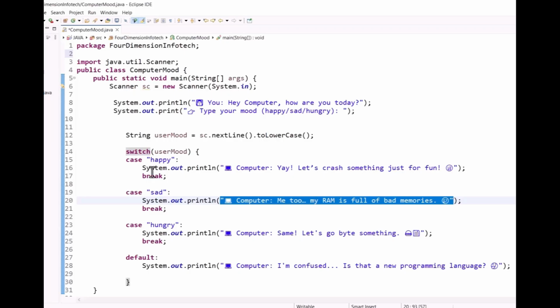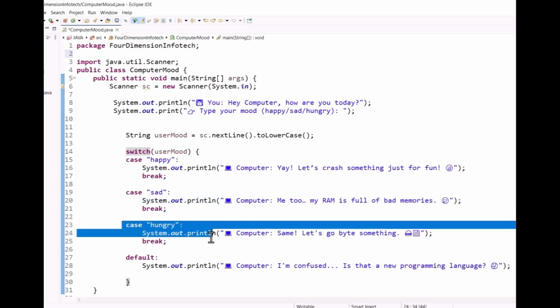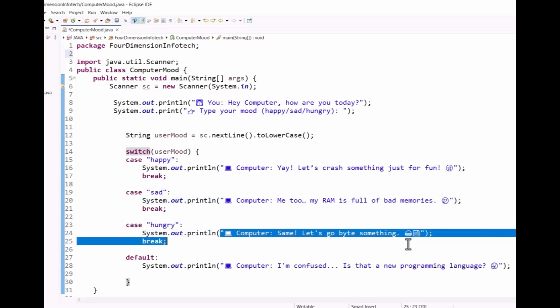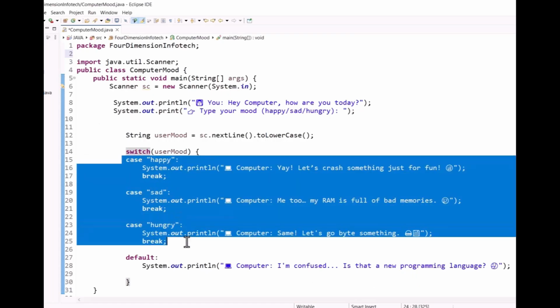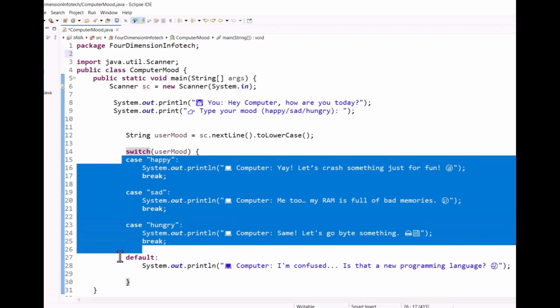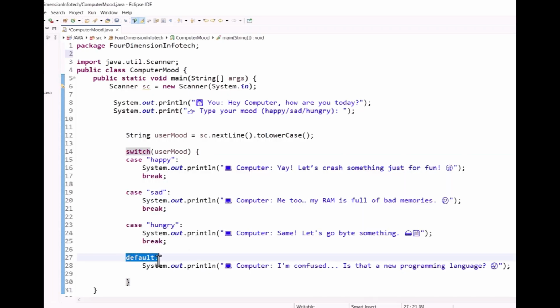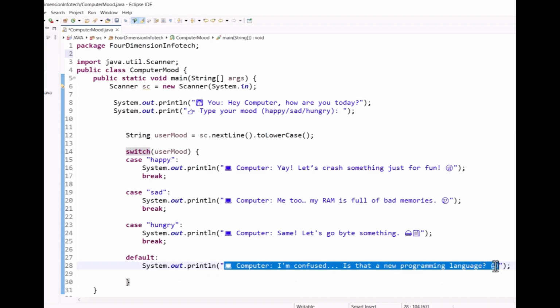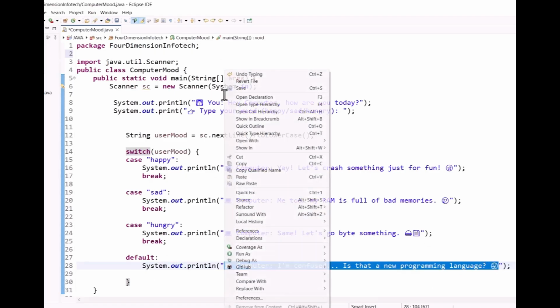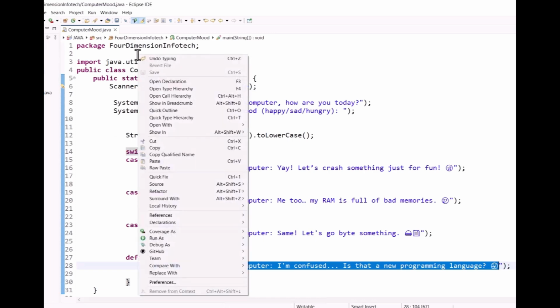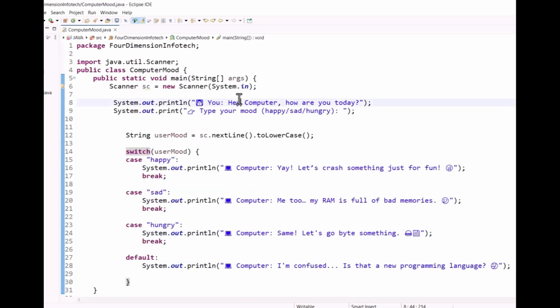If the case is hungry, at that time it will print: computer says let's go buy something. If those three cases are not given by the user as input, at that time it will print the default statement: computer, I am confused. Is that a new programming language? So let's see. Run as Java application, we will get the output like.